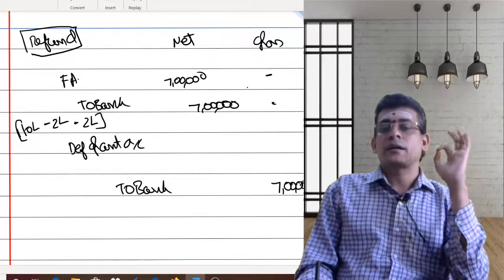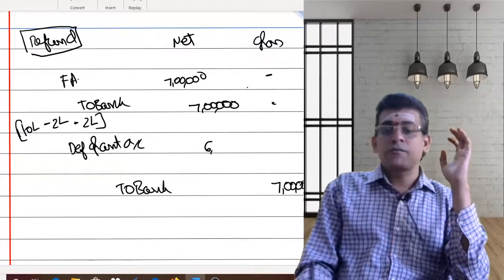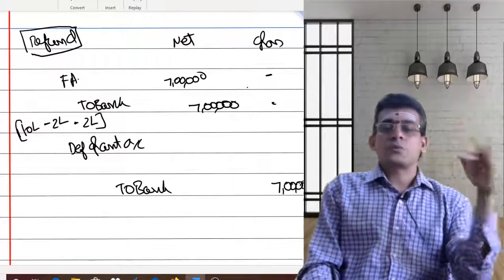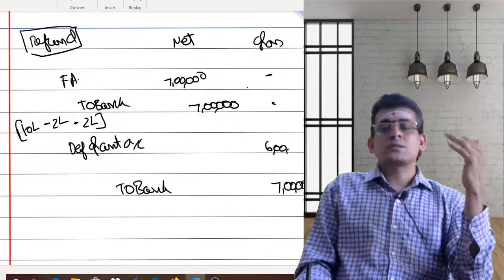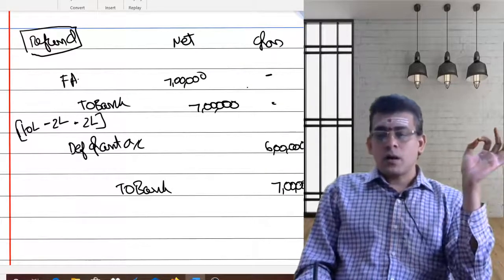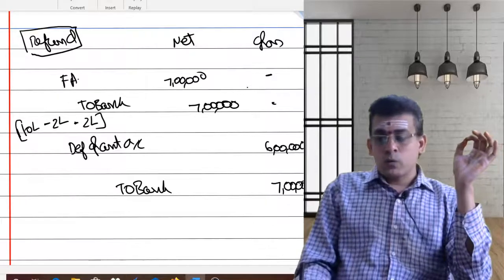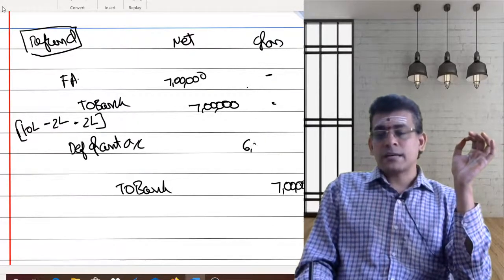Whatever amount I am having in my deferred grant account, I need to close it because I no longer require the deferred grant account. So I am going to debit my deferred grant account with 6 lakhs.